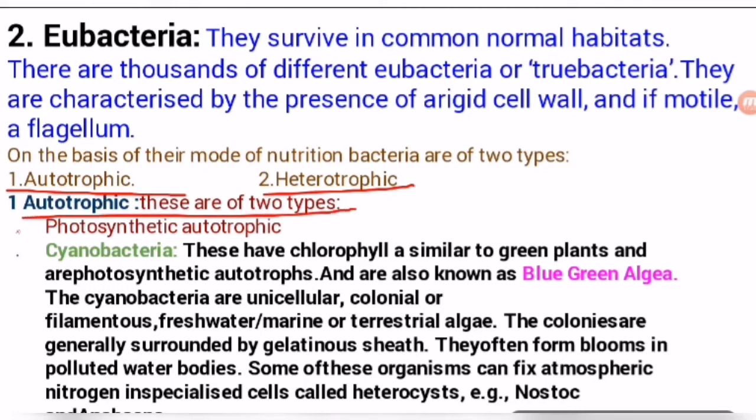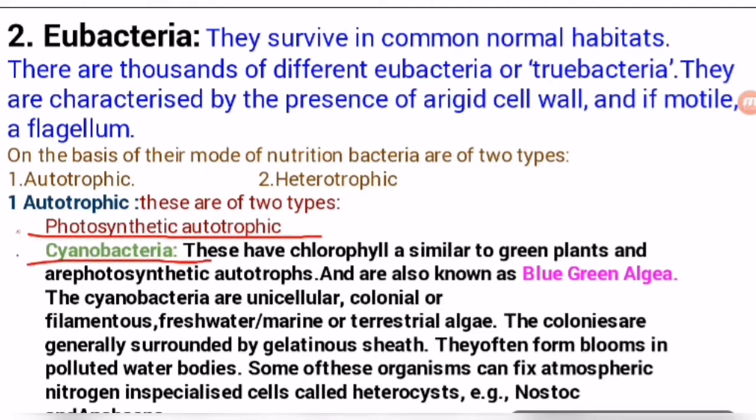Autotrophic nutrition is also categorized into two parts, meaning autotrophic bacteria form their food in two ways: with the help of the photosynthesis process and the chemosynthesis process. That is why these are categorized into two parts: photosynthetic autotrophic bacteria and chemosynthetic autotrophic bacteria. So first we will discuss the photosynthetic autotrophic bacteria. Cyanobacteria. Cyanobacteria are an example of photosynthetic autotrophic bacteria, which is a category of eubacteria.